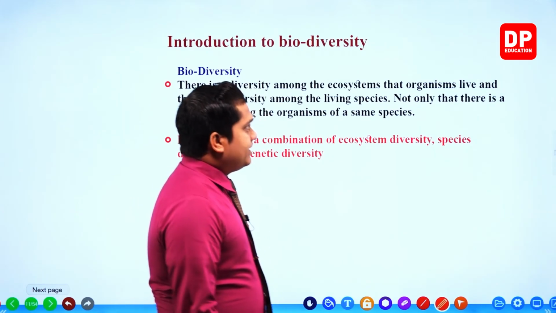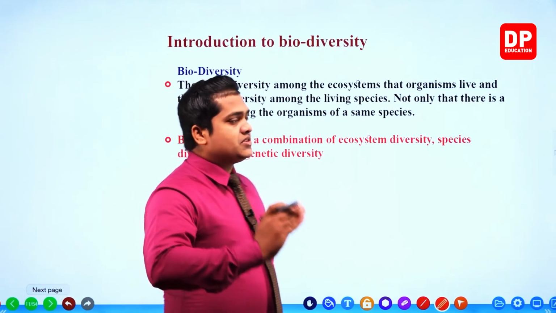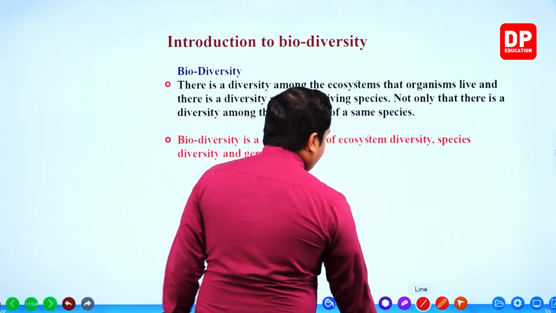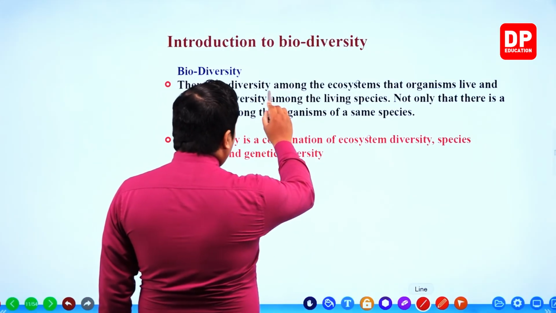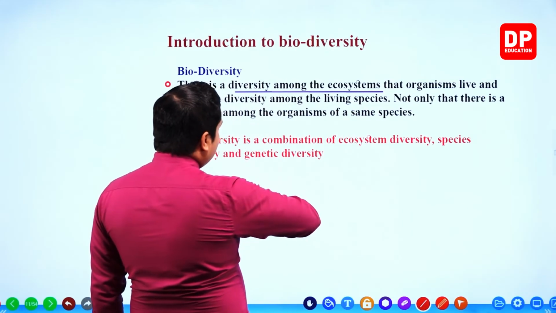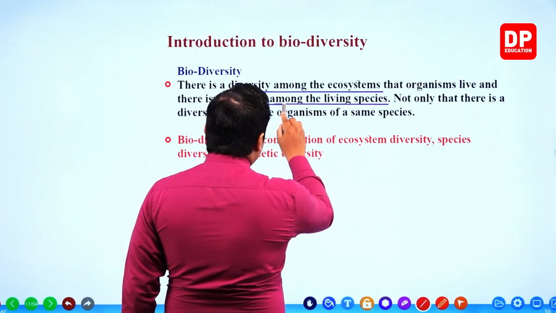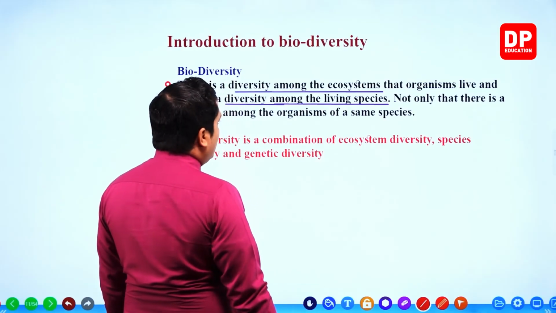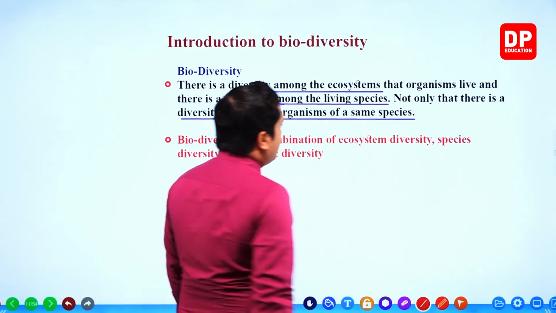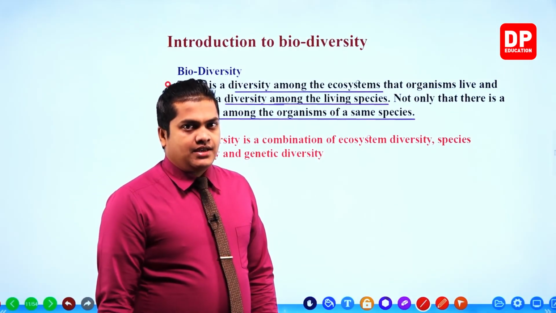Not only that, there is a diversity among the organisms of the same species. So there is ecosystem diversity, species diversity, and diversity among the organisms of the same species, which is the genetic diversity.